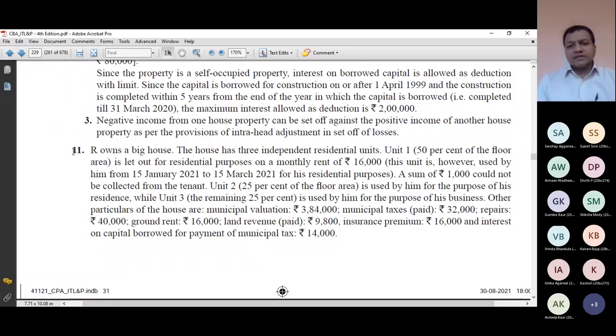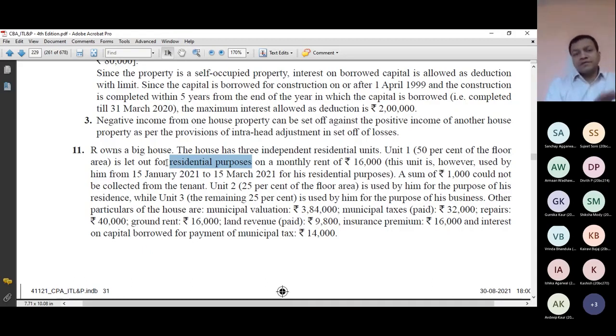In my question, what is written is unit 1: 50% of the floor area is let out for residential purpose. Though it is let out, it is let out for residence, on a monthly rent of 16,000. This unit is, however, used by him from 15th Jan 21 to 15th March 21 for his residential purpose.